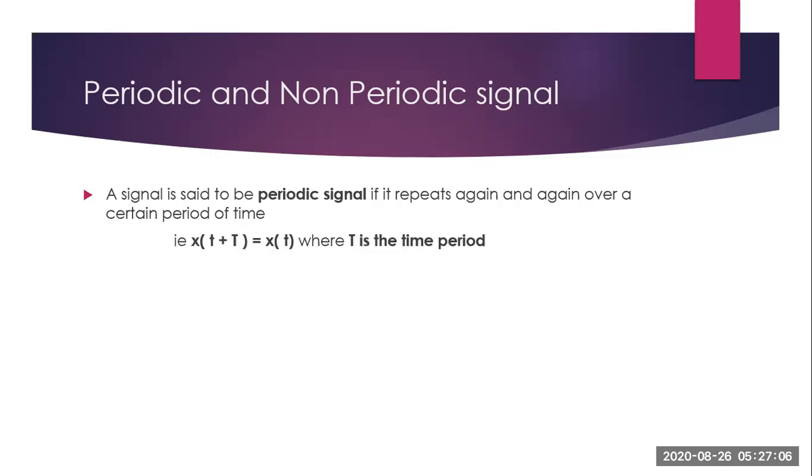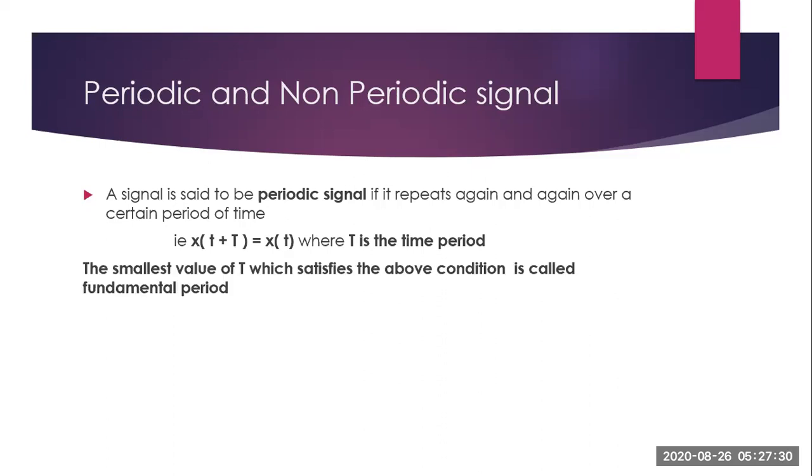Now, these signals are said to exhibit certain characteristics. That is, these signals follow this equation: x of small t plus capital T is equal to x of t, where capital T is known as the time period of the signal. That is, this is the time after which the signal repeats the pattern. And the smallest value of T, that is time, which satisfies the above condition, is known as the fundamental period of